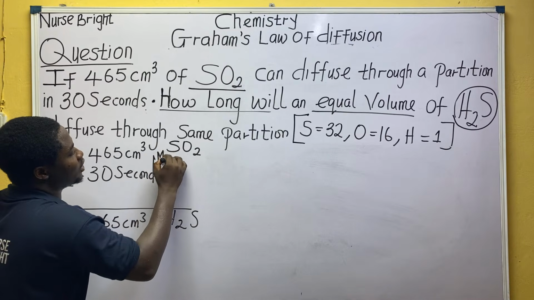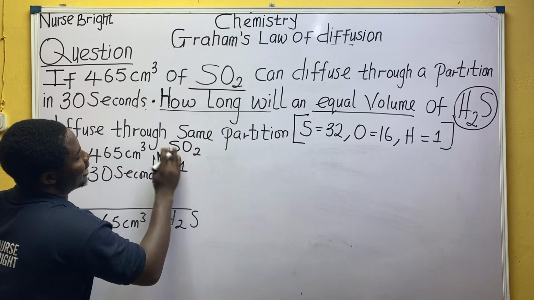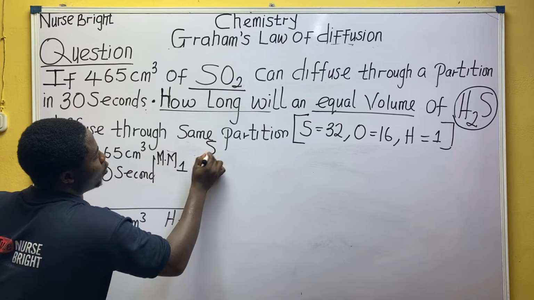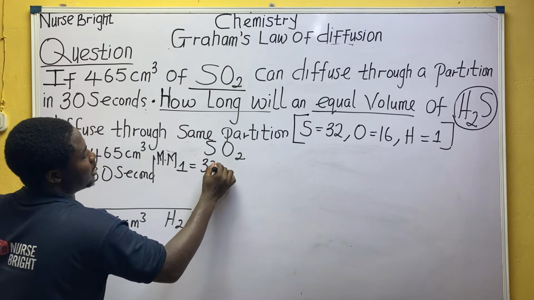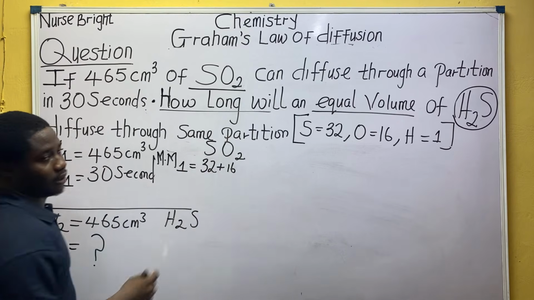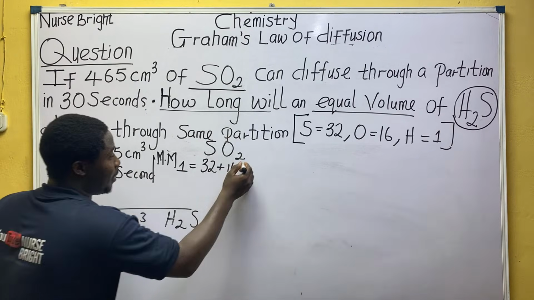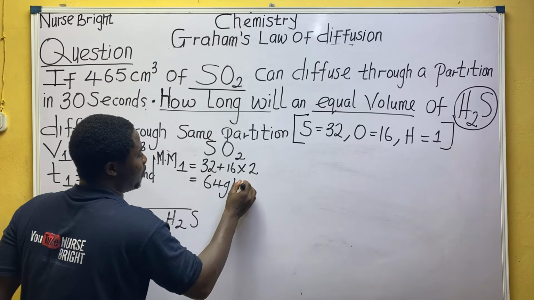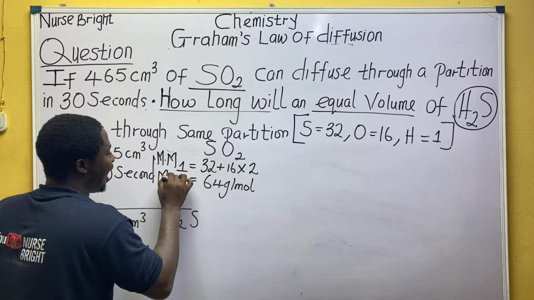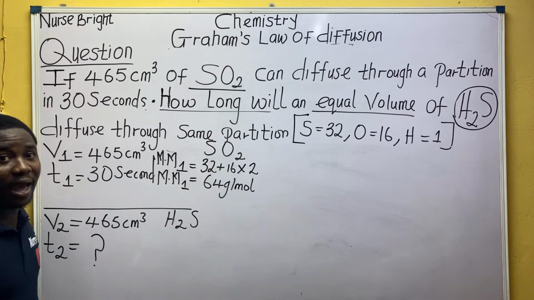MM1 is for the first gas, SO2. Now let's work it out together. SO2: sulfur is 32 atomic mass, plus oxygen 16 times 2, which is 32. Sum is 64 grams per mole. Are you aware of that? Class, let me know.